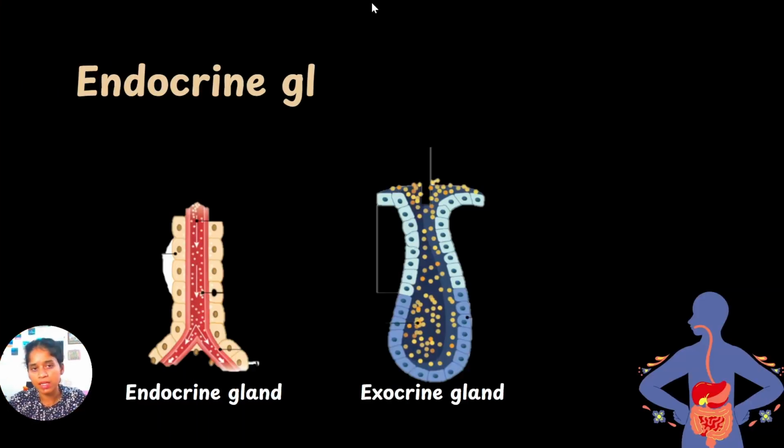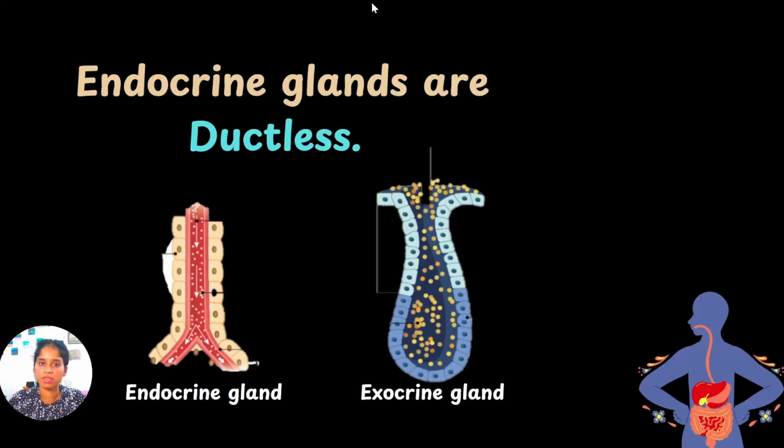And when we talk about glands, we have to mention two types of glands. You might have studied the two types of glands, exocrine glands and endocrine glands. Exocrine glands are ducted glands and endocrine glands are ductless glands. What is the difference between ducted glands and ductless glands? Ducted glands have ducts to carry their secretions, but ductless glands don't have any ducts to carry their secretions. Alright, that's the difference. Endocrine glands are ductless. That means they do not have ducts to carry their secretions.